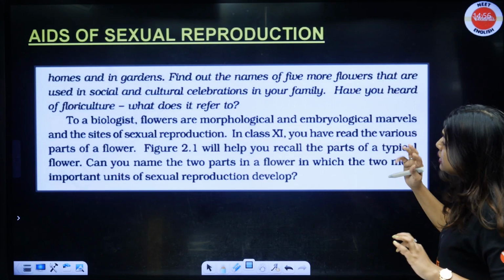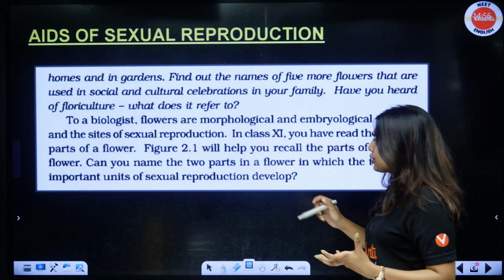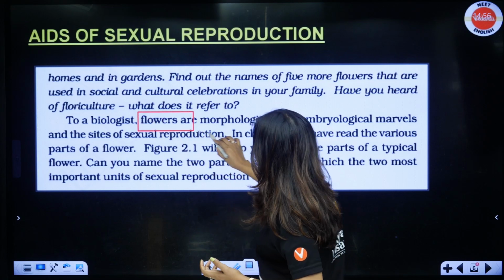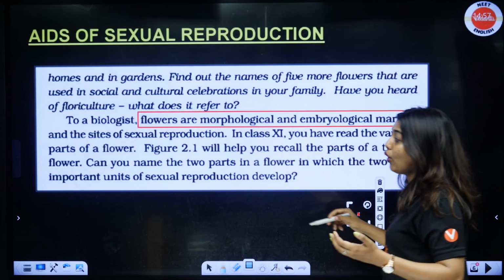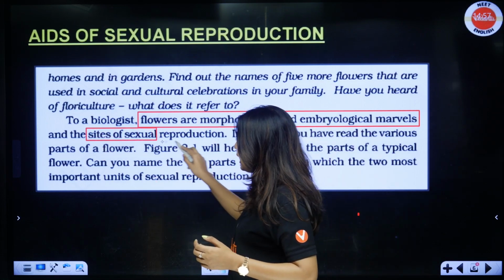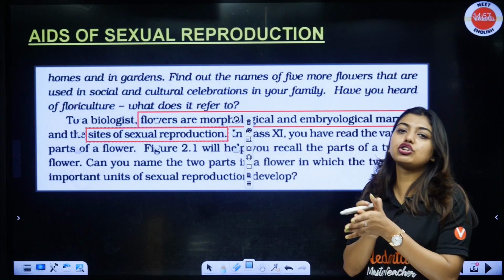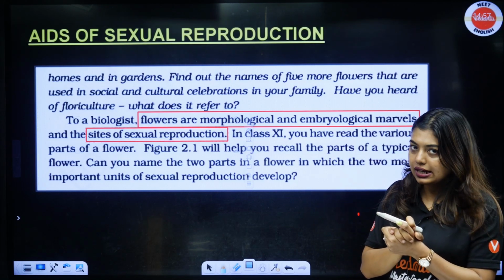Now, to a biologist, flowers are morphological and embryological marvels and sites of sexual reproduction, right? That is the site where the sexual reproduction is happening. Correct or not? Yes, ma'am, it is correct.